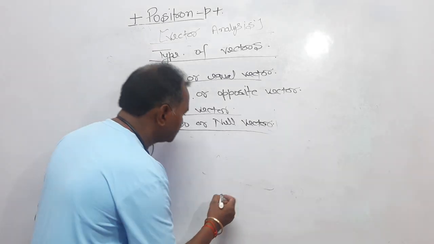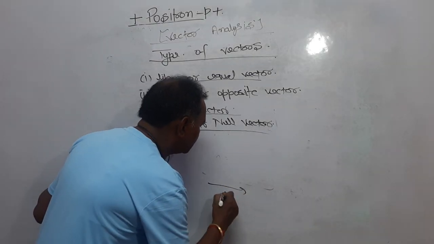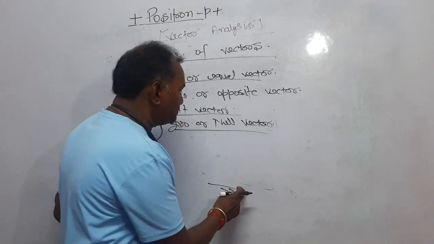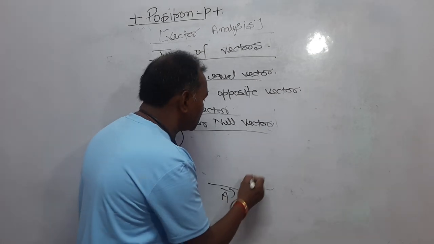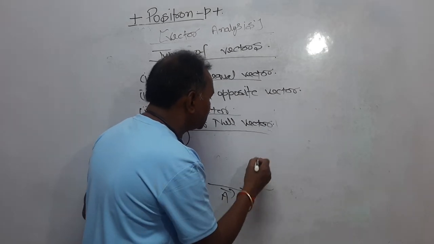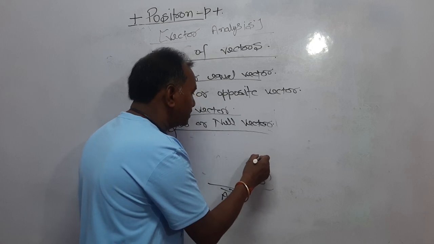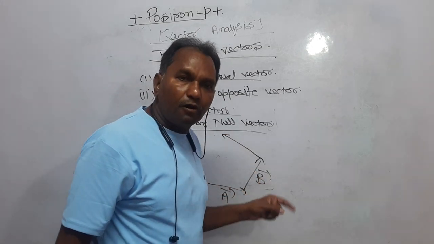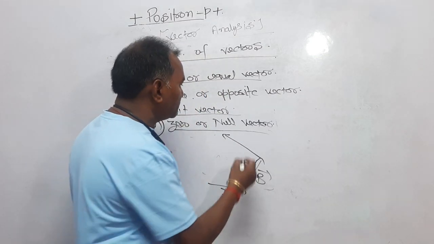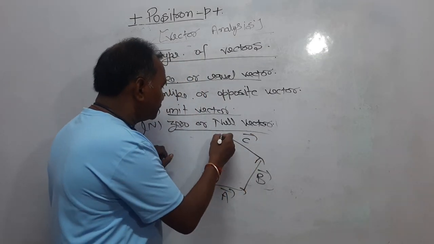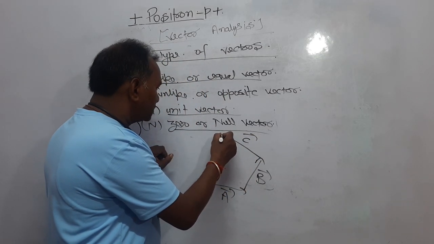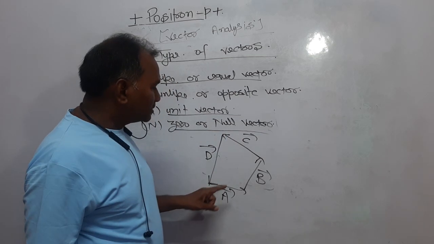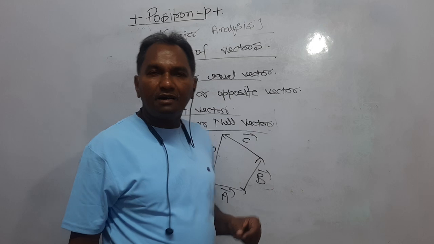For example, let it be a vector A, right? Regular vector means vector B kept on the head of vector A and drawn, right? On the head of vector B, I have kept the tail of vector C and drawn a vector C. And now the fourth vector, this is vector D, right? Now A, B, C, D are regular vectors.